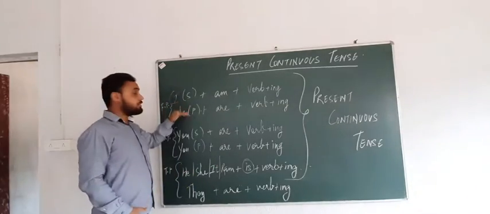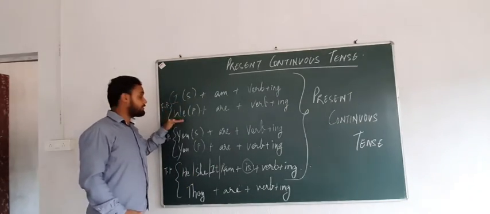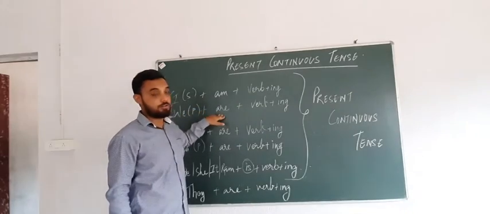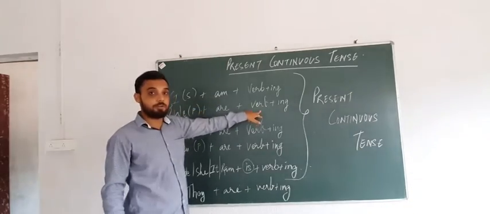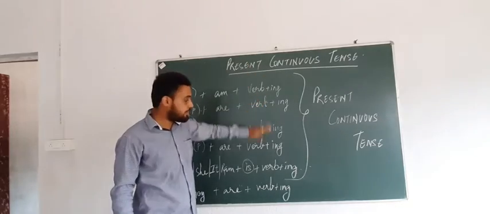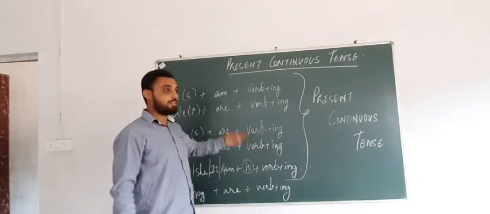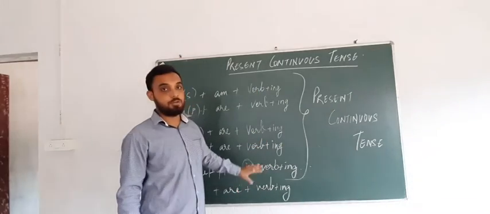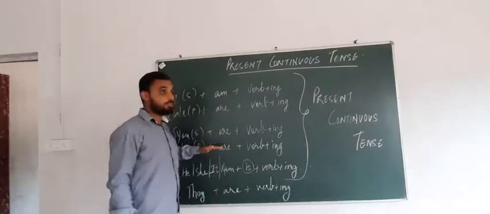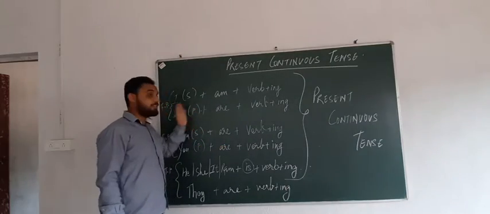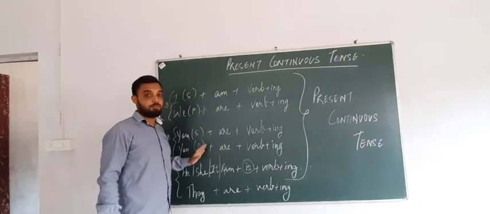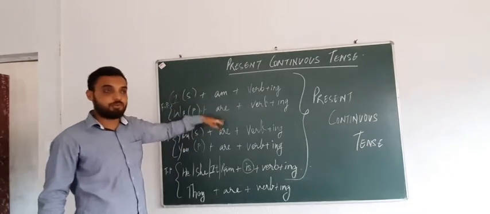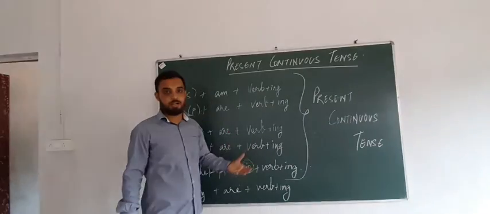So I is singular. Now the plural form of first person is we. With we we are going to use are. And the verb again will be in ing form. In each and every sentence, whether singular or plural subject, the verb will be in ing form. The differences you can see will be only with the subject and the helping verb. For all the plural subjects, we are going to use are.